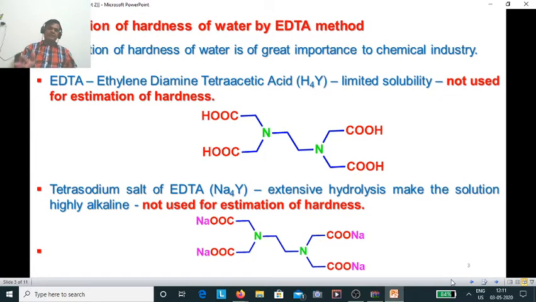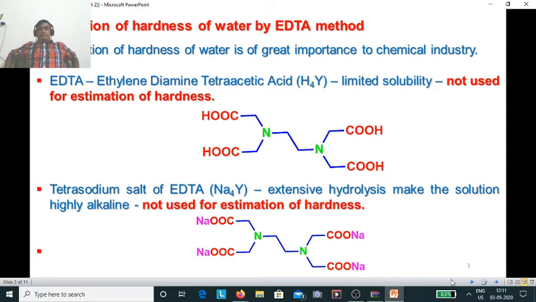So with the help of the complex, it would be very easy to estimate the hardness using the EDTA method. As you have seen, there are four carboxylic groups, so it can react easily with sodium hydroxide and form either tetrasodium or disodium ethylene diamine tetraacetic acid.